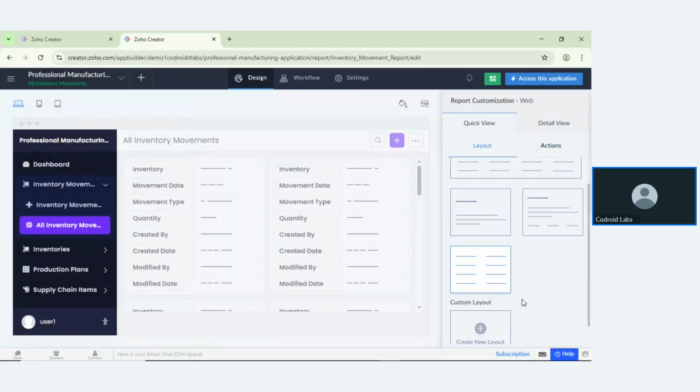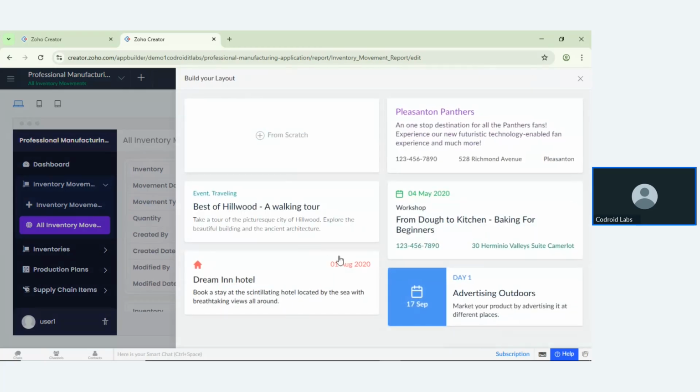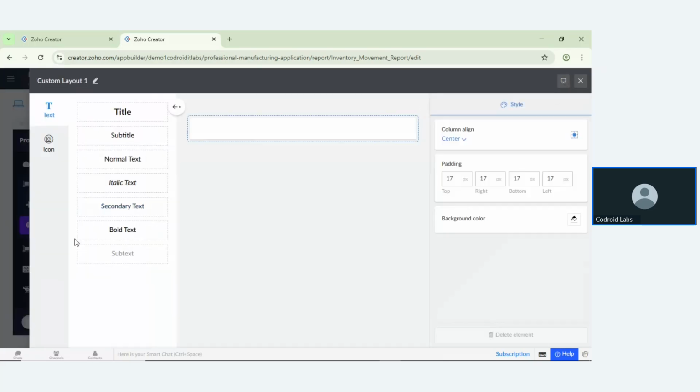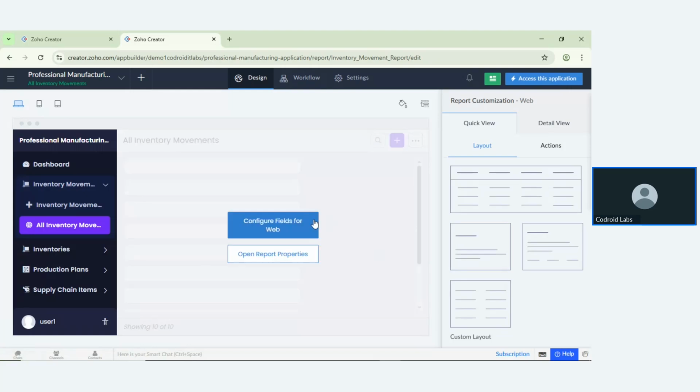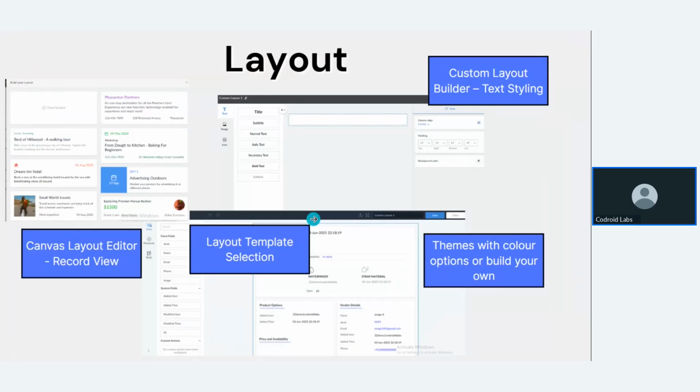and create new layout, so I have options. Based on my requirement, I can pick any of these custom layouts, or I can create one from scratch. It gives me more flexibility to build my own custom applications. After successfully creating my own custom layout, I will go to the next part.